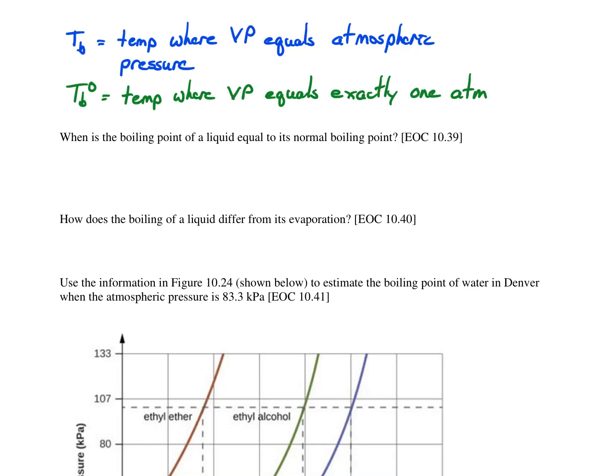For the first question, we'll look at the textbook definition of boiling point and normal boiling point. The boiling point is the temperature where the vapor pressure of a liquid equals the atmospheric pressure. And the normal boiling point is the temperature where the vapor pressure equals exactly 1 atmosphere. So the boiling point is the same as a normal boiling point when atmospheric pressure is equal to 1 atmosphere.